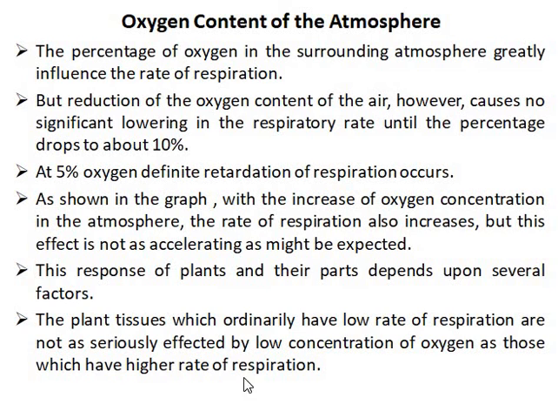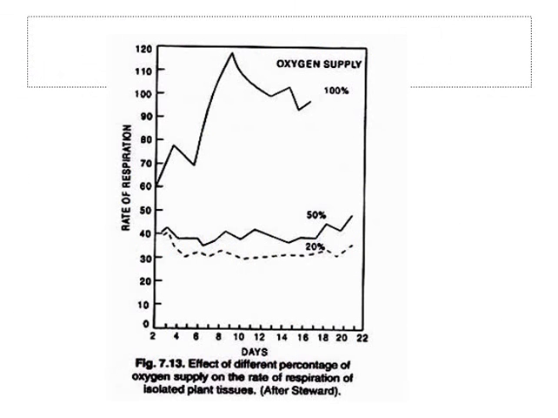So this response of plants and their parts depends on several factors. The plant tissues which ordinarily have a low rate of respiration are not seriously affected by low concentration of oxygen as those which have a higher rate of respiration. The graph shows the effect of different percentages of oxygen supply on the rate of respiration of isolated plant tissues.